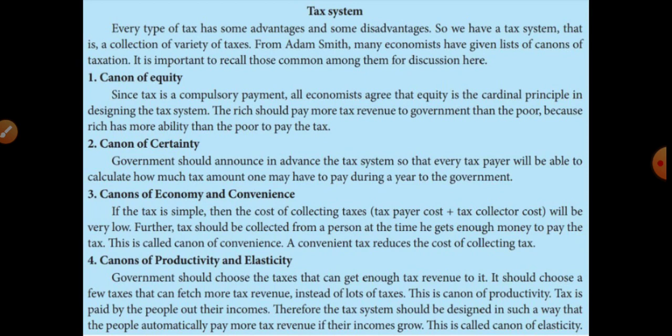Already I explained, is it? Those who are getting very low income will pay low taxes. Okay, this is called canon of elasticity.